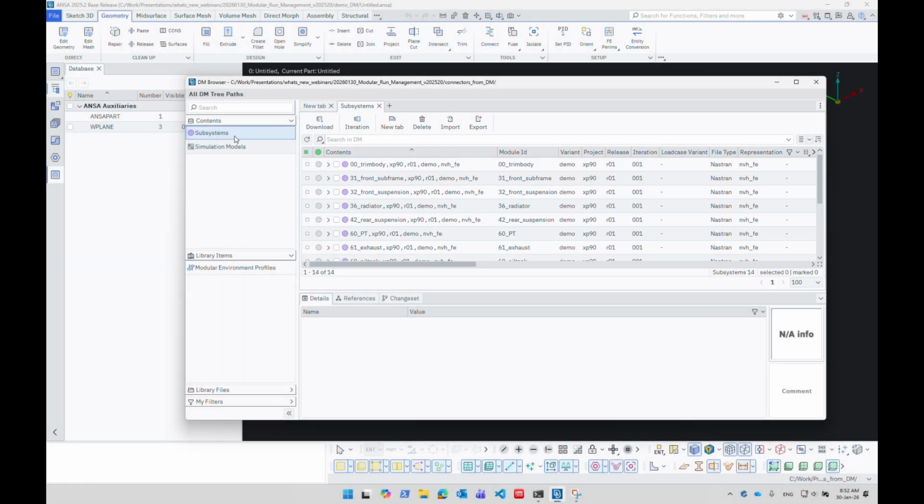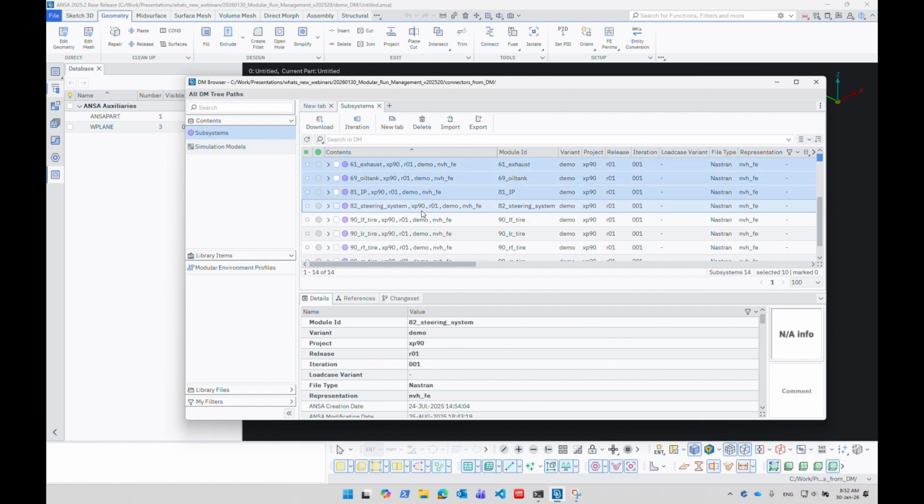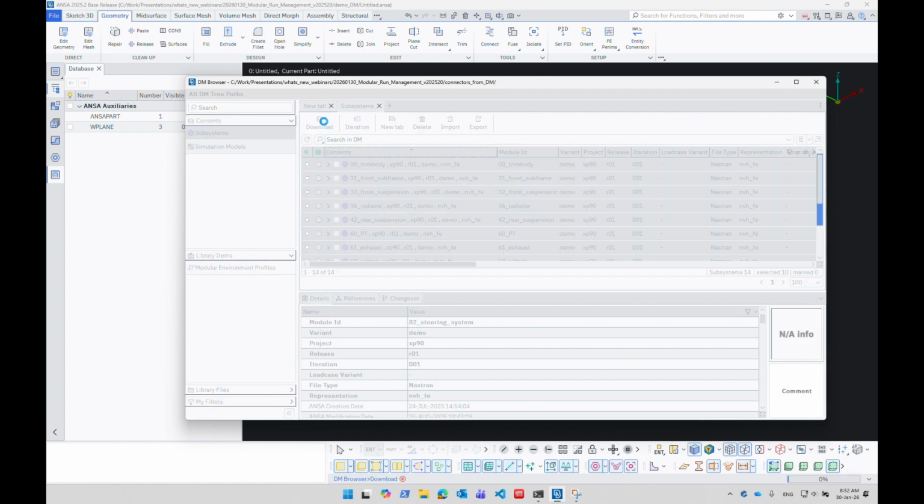An analyst works in ANSA, connected to a DM where several subsystems and simulation models already exist. In the assembly strategy that is utilized, intermodular connectors are directly stored in the simulation models, and there are no connecting subsystems that host them. A new simulation model needs to be built that contains some of the subsystems that are found in other simulation models. Let's assume that the analyst here needs to create a simulation model for an NVH analysis that contains the full vehicle, but without the wheels. The required subsystems are identified in the DM and loaded in ANSA.